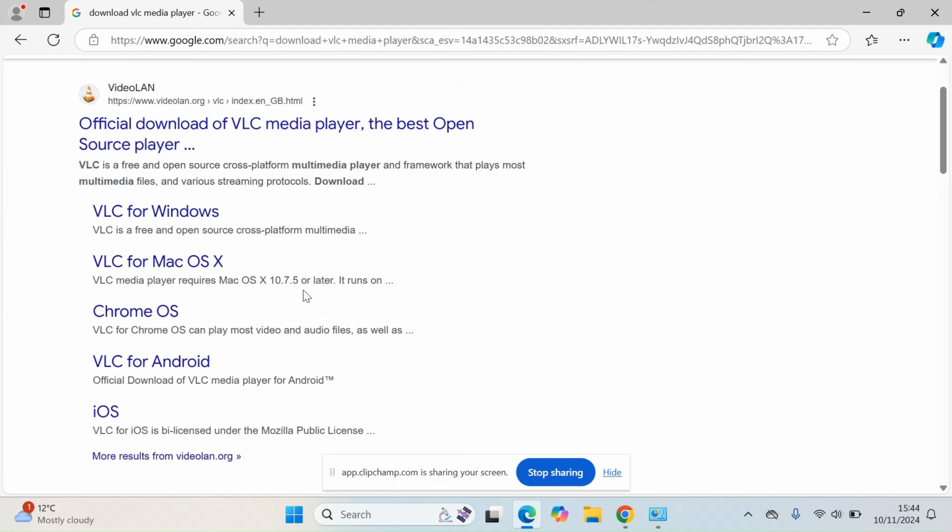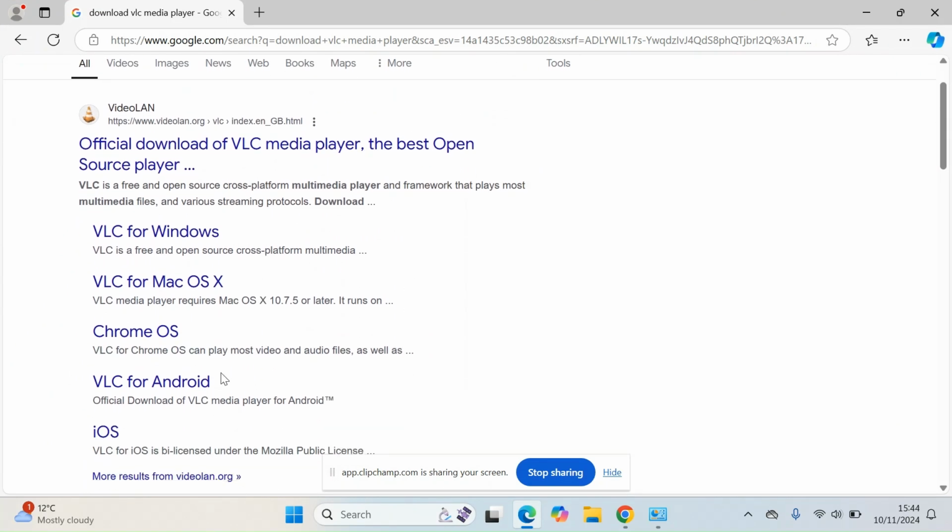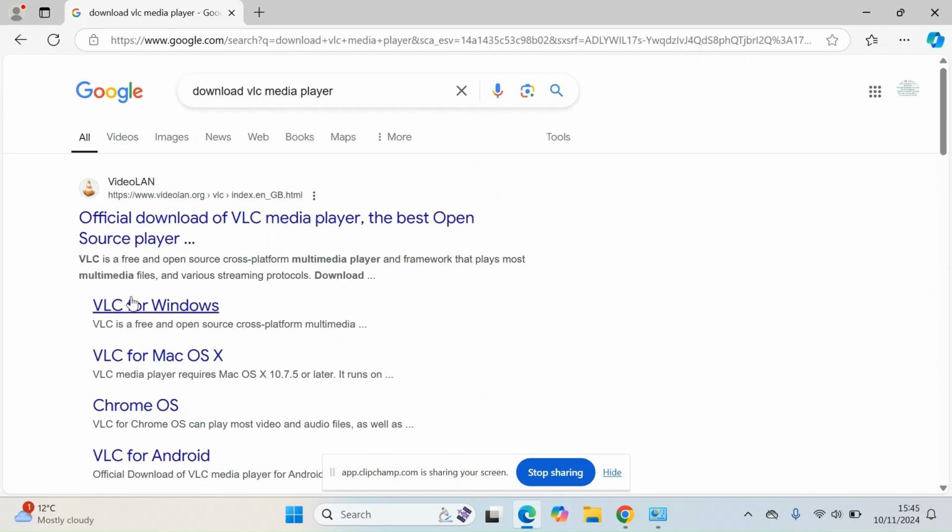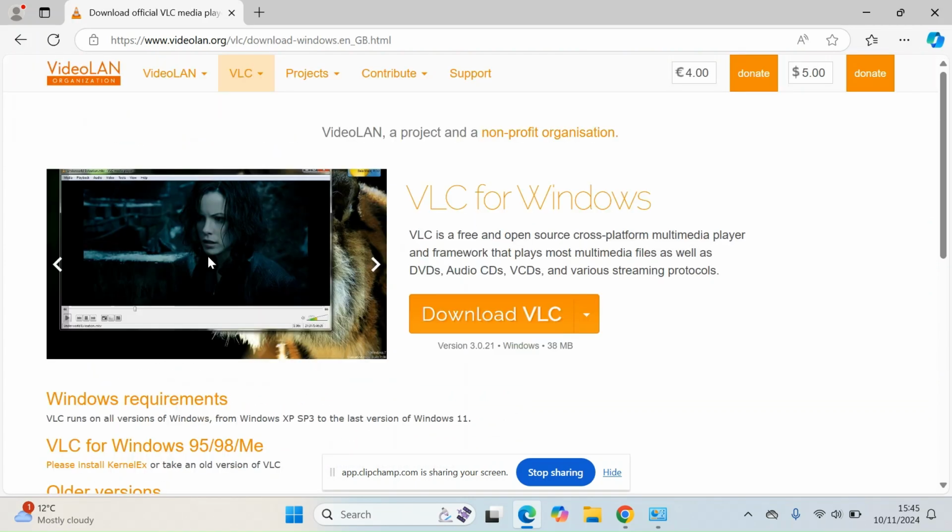As I said, just follow the instructions on what you want to download it for. Is it Windows, Mac, and all the other options. So in this instance, we're just going to go for VLC for Windows. Press the download button.